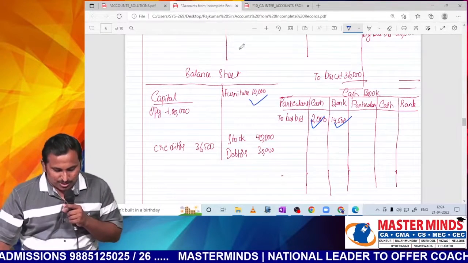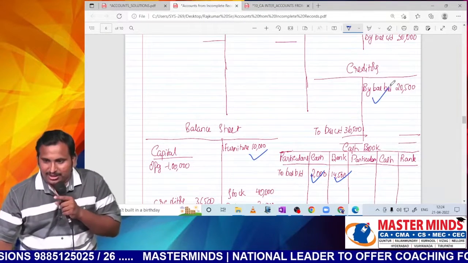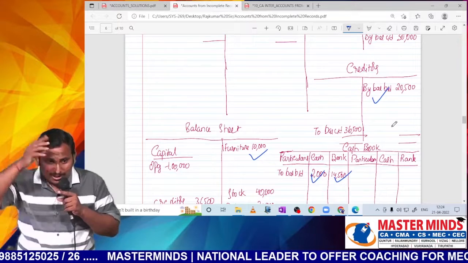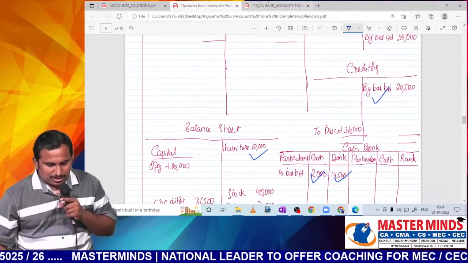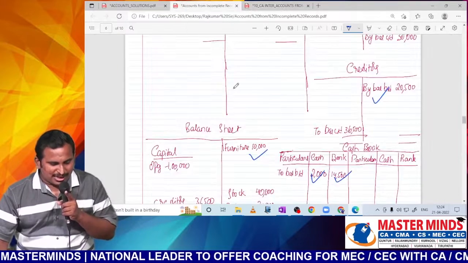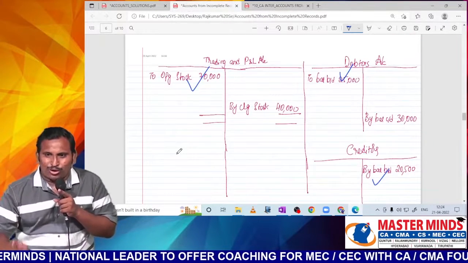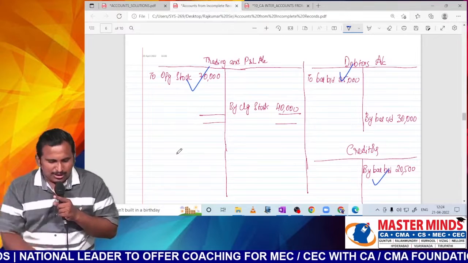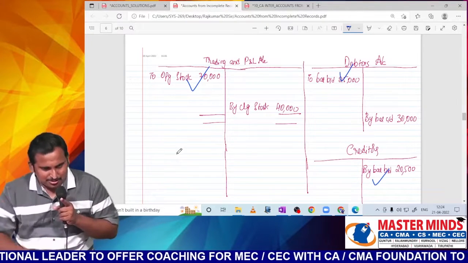Rent means opening outstanding. Creditors once we will write in creditor account, the other one in opening; we are not recording. Rent also, opening outstanding rent: one in opening statement of affairs, other one in P&L. We have to reduce opening outstanding, sir, because only one item I have not considered. Next page I will show it, sir.